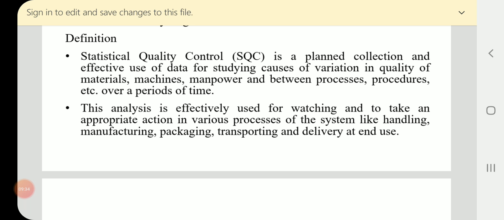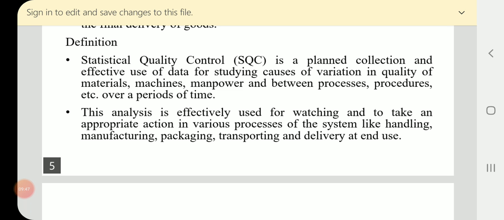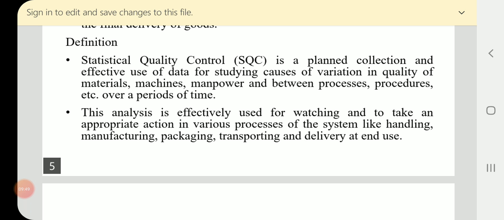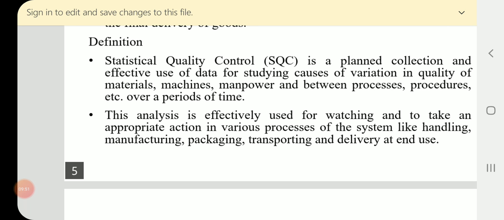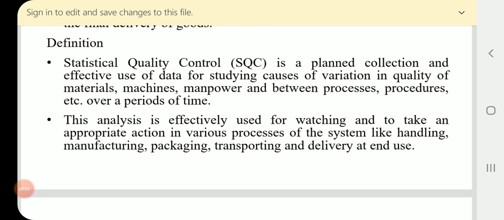That means, as we have studied previously, in any production process, inspecting each and every item is not possible. In such a case, quality control enters.